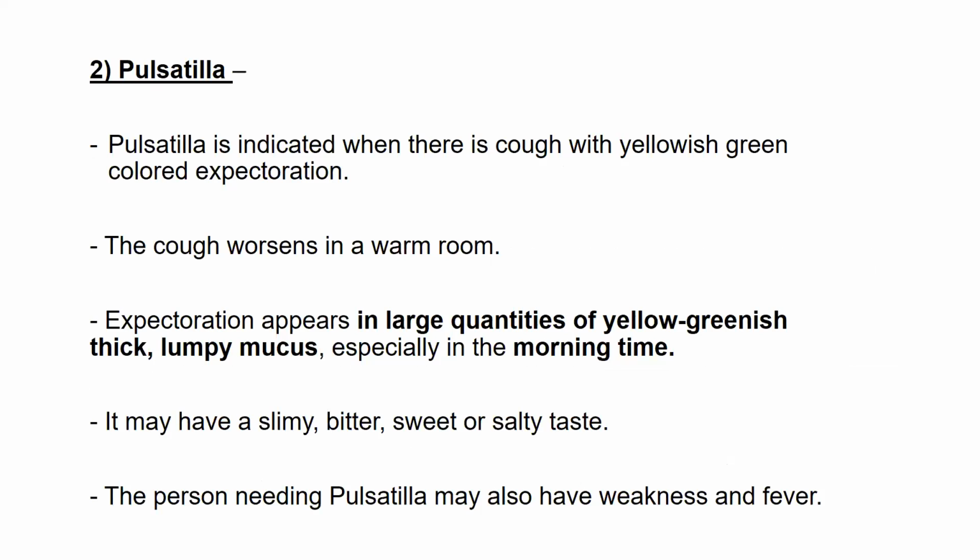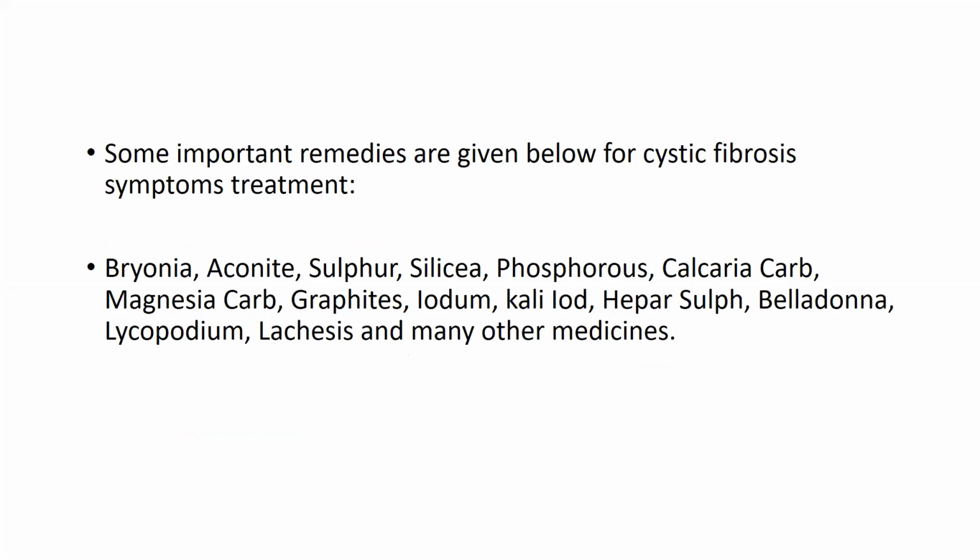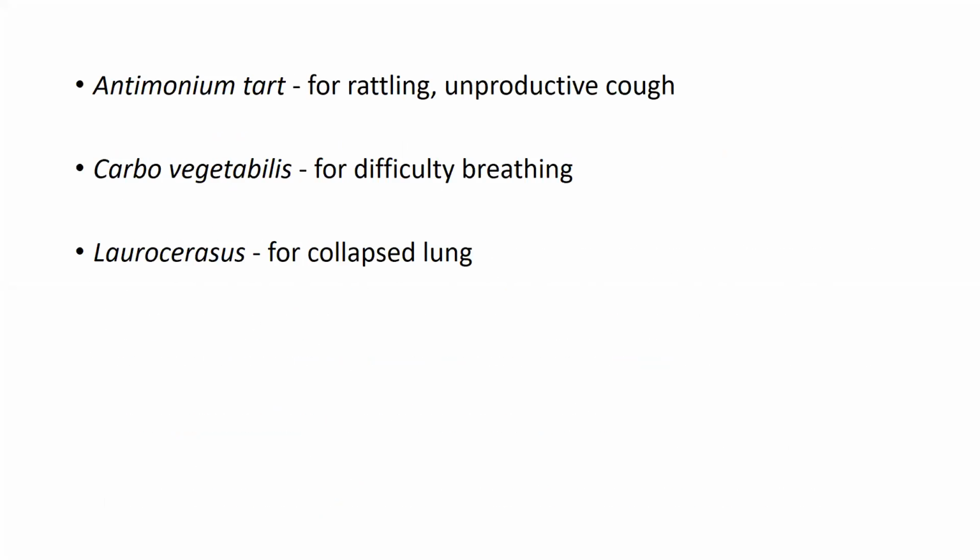So I'm not going through all the remedies, but in an exam, if the question asks you to write down the therapeutic approach of cystic fibrosis, you have to write about the allopathic mode of treatment also, like mucolytic, bronchodilator, and even nutrition, physiotherapy, and the homeopathic medicines like this. So you can write about Kali bich, Bryonia, Aconite, Sulphur, okay. Even Antimonium tartaricum can be given for rattling and unproductive cough. Carbo veg can be given for difficulty in breathing.